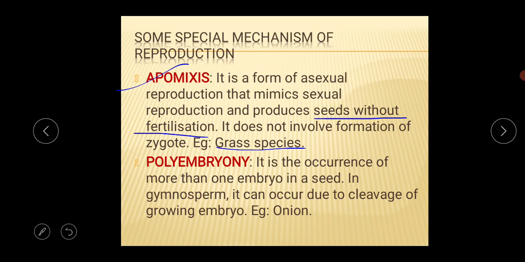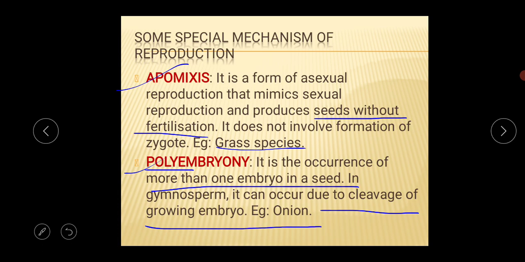Next thing is polyembryony. What is the meaning of polyembryony? It's the occurrence of more than one embryo in a seed. What is the meaning of poly? Poly means many or more, more than two to three. So it's the occurrence of more than one embryo in a seed. In gymnosperms, it can occur due to the cleavage of the growing embryo.